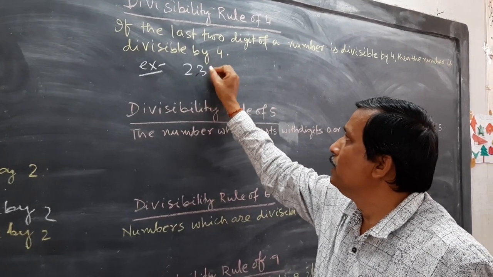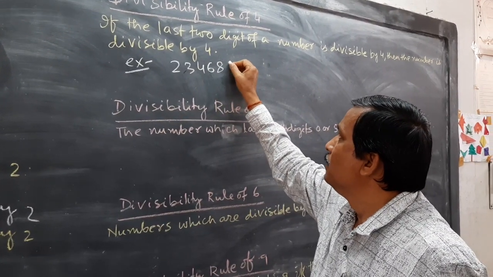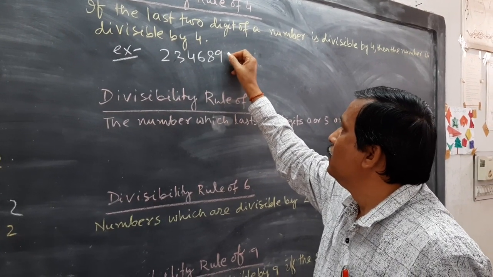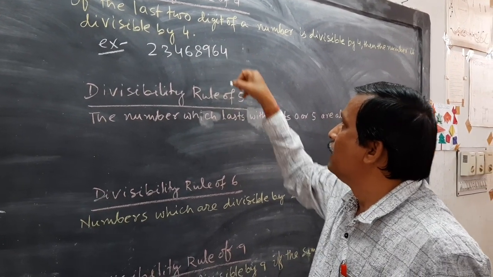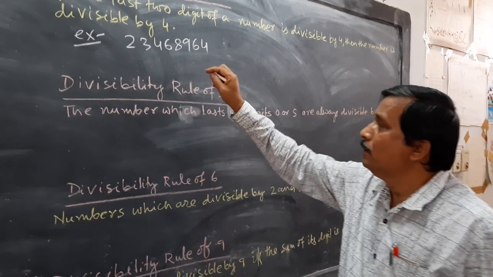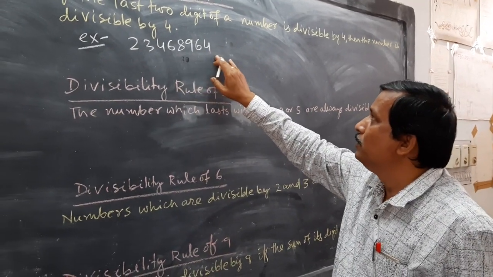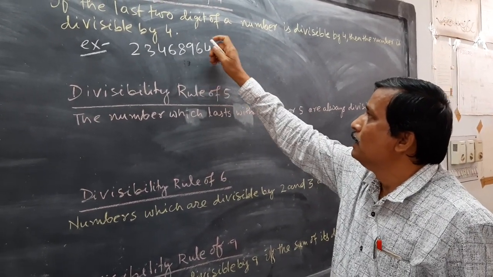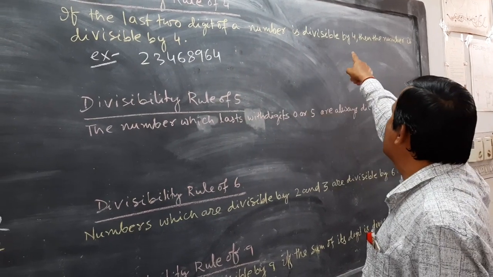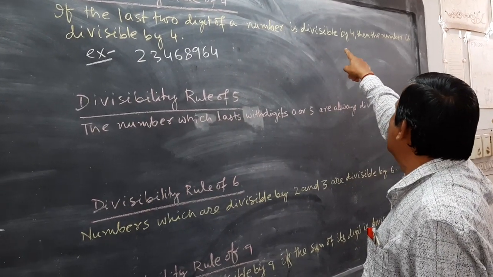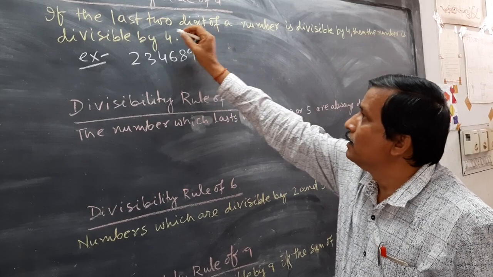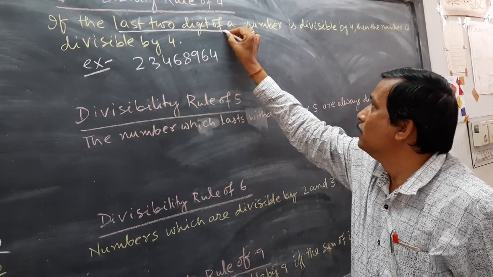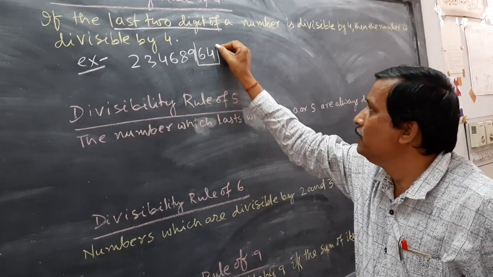Suppose 2, 3, 4, 6, 8, 9, 6, 4, like this number is coming. You have to test whether this number is divisible by 4 or not. The statement says you have to take the last two digits of the number.